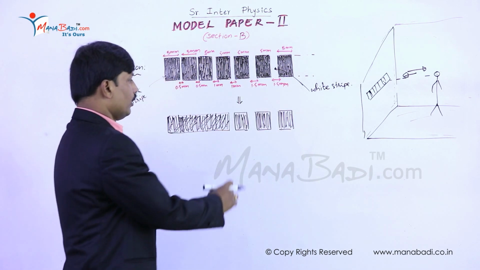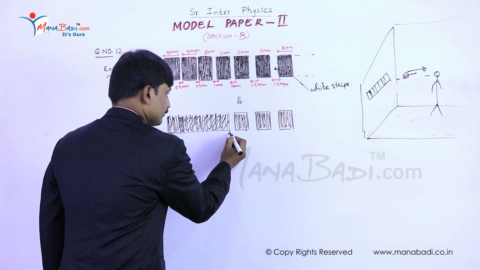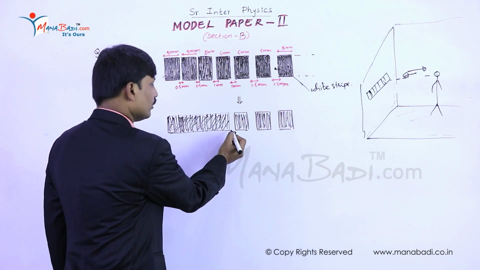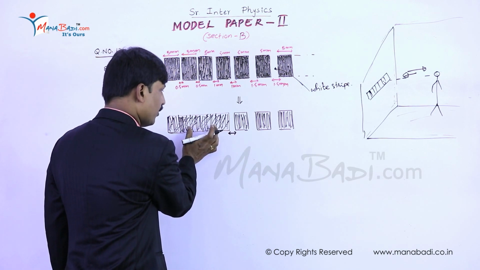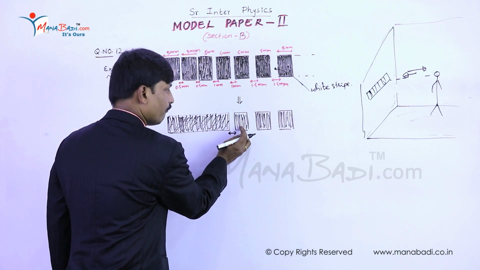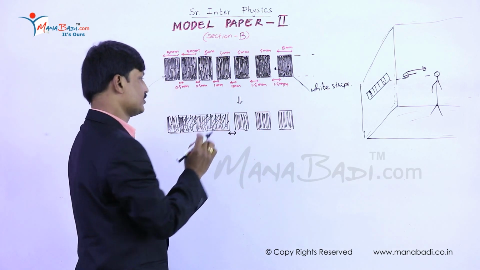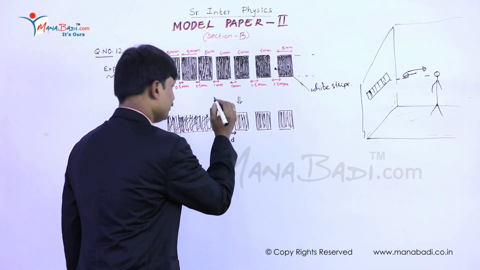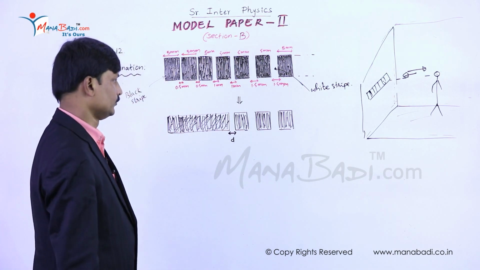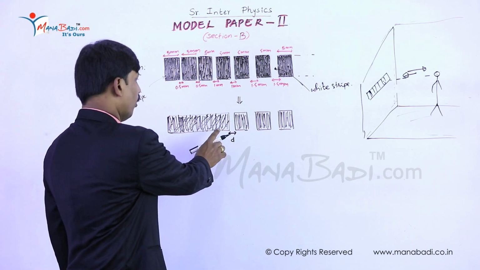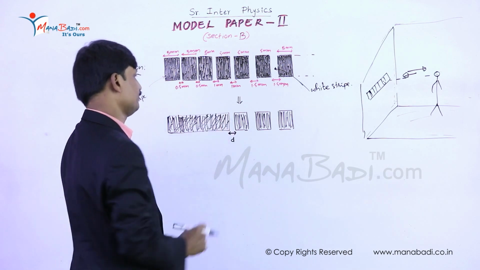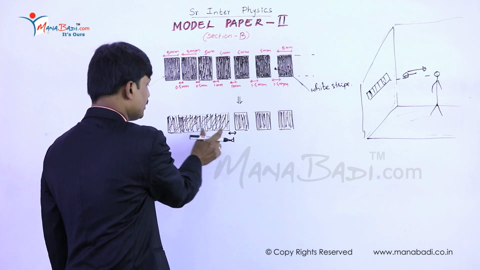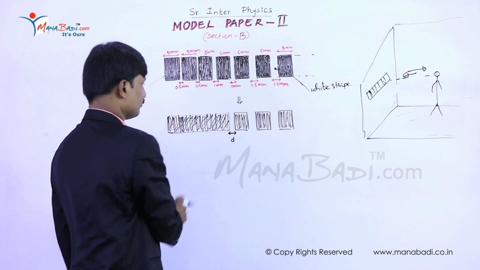Note the width of the white strip as small d, which separates the merged black strips from a clearly visible black strip.